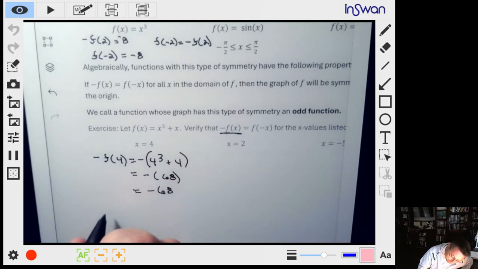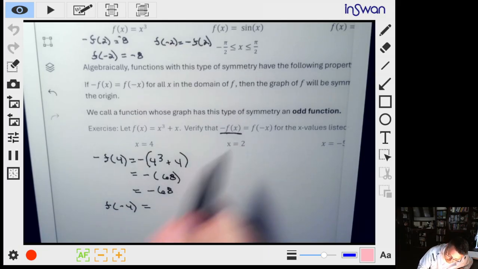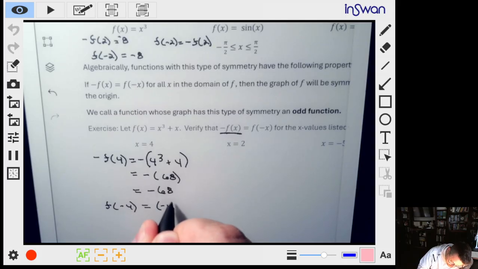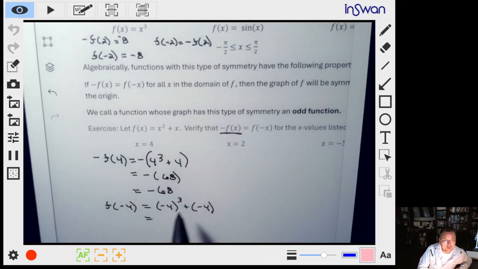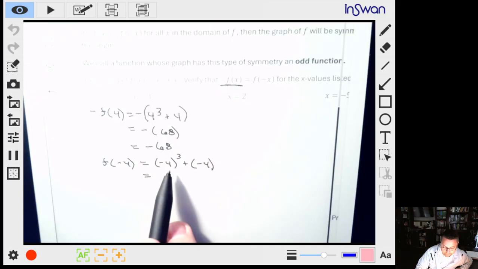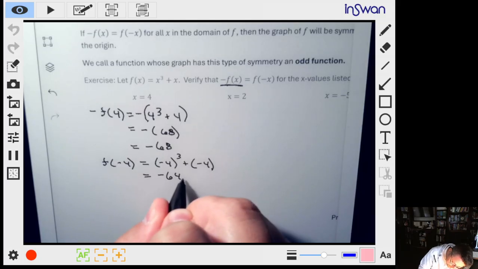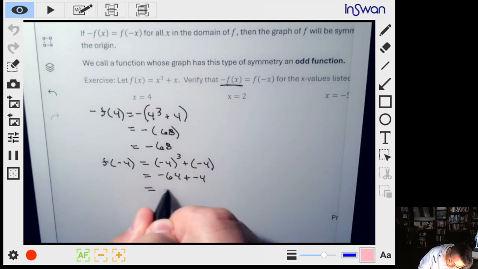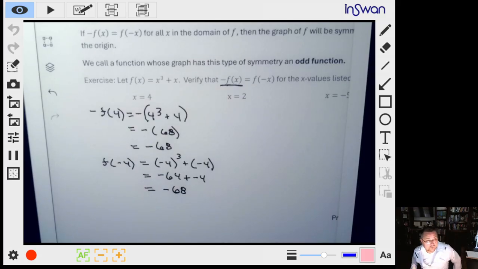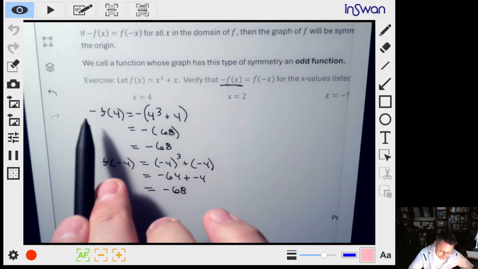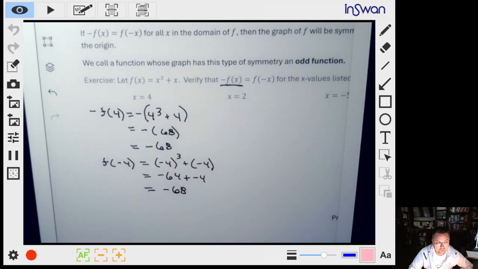So that means that when we plug in negative 4 into the function, we should get out negative 68. So that's negative 4 cubed plus negative 4. Well, we know 4 cubed is 64. And then we have a negative times a negative times a negative. So that's going to be negative again. So this is negative 64 plus a negative 4. Again, that's negative 68. So it turns out that negative f of 4 is the same thing as f of negative 4.